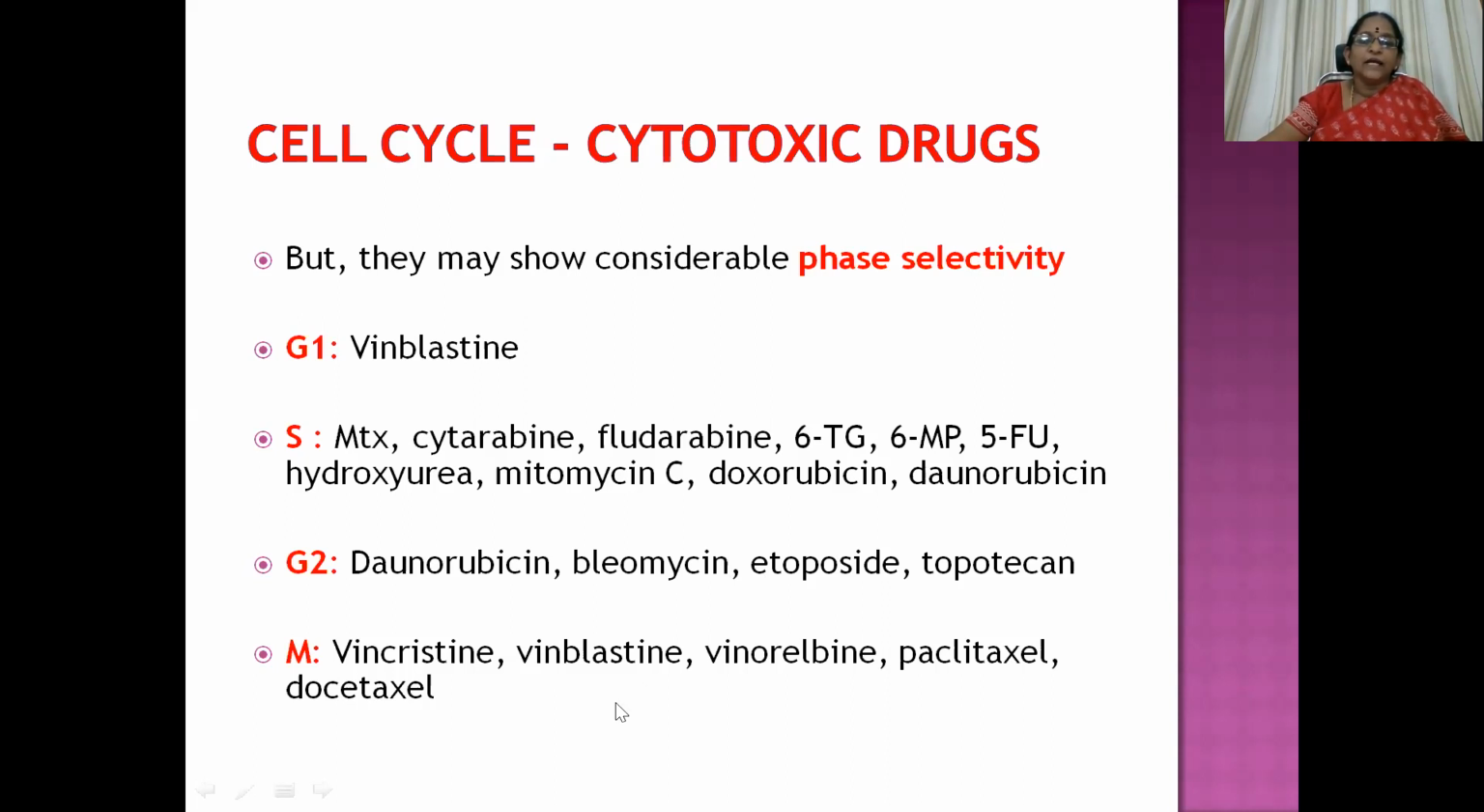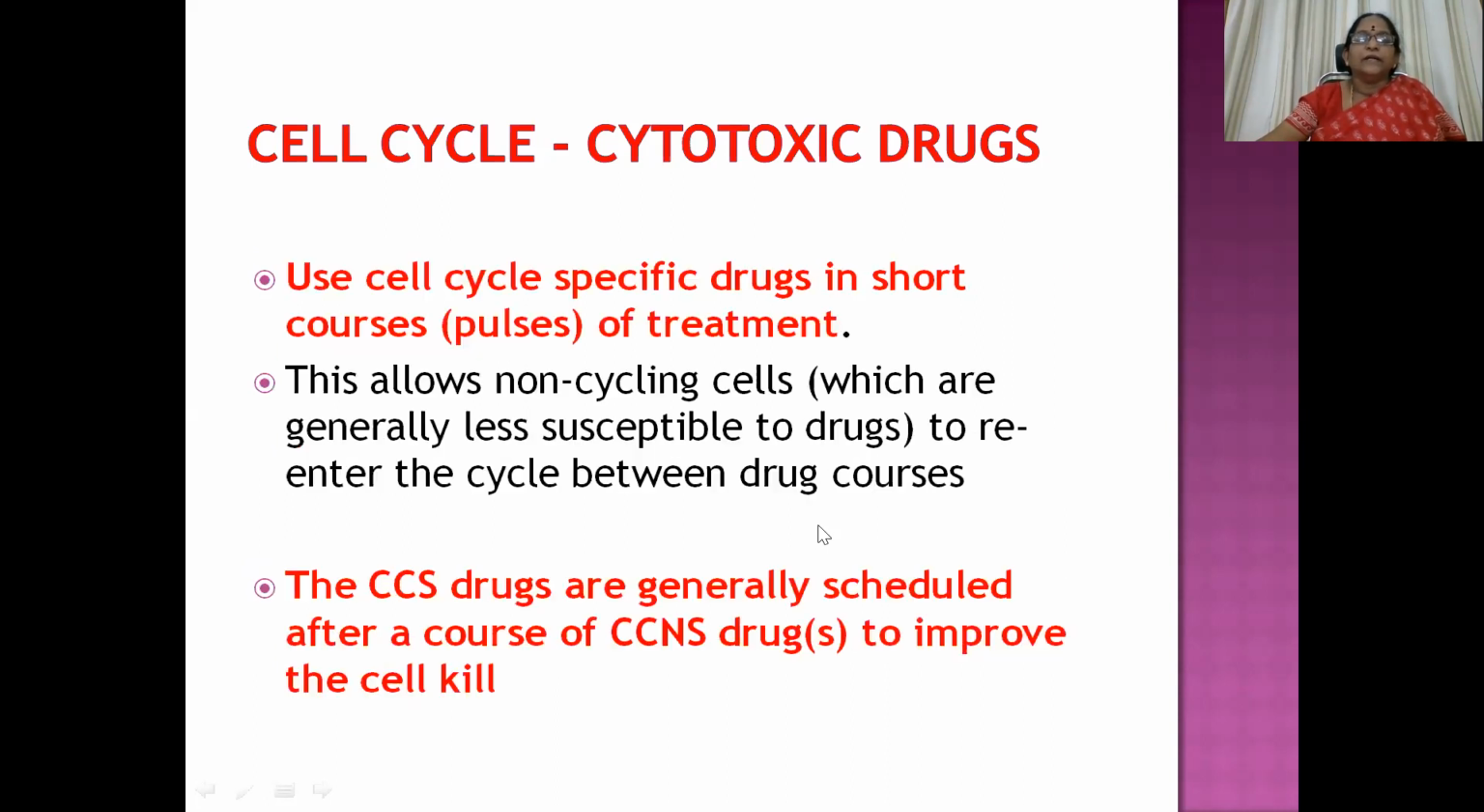Vincristine, vinblastine, vinorelbine, paclitaxel, and docetaxel, all kinds of antimitotic drugs, act through M phase, that is the mitotic phase. That's why they are known as antimitotic drugs. Then what are the principles that we need to follow here? Use cell cycle specific drugs in short courses or pulses of treatment when you are choosing chemotherapy as an option of therapy. So short courses, pulses of treatment. This allows non-cycling cells which are in the G0 phase also to re-enter the cycle between the drug courses.